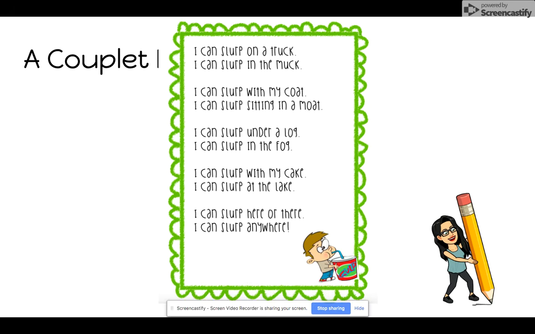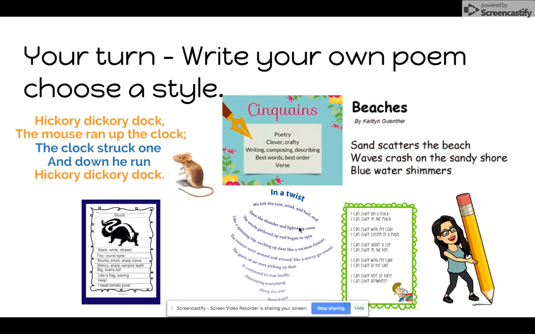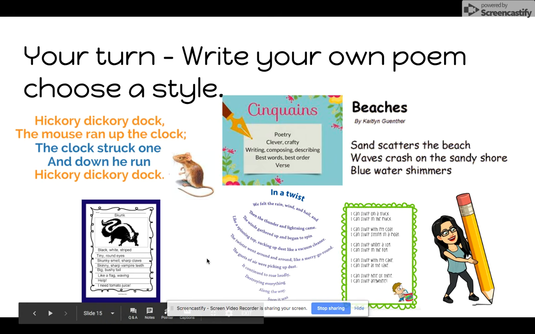Here is an example. I can slurp on a truck. I can slurp in the muck. I can slurp with my coat. I can slurp sitting in a moat. I can slurp under a log. I can slurp in the fog. I can slurp with my cake. I can slurp at the lake. I can slurp here or there. I can slurp anywhere.